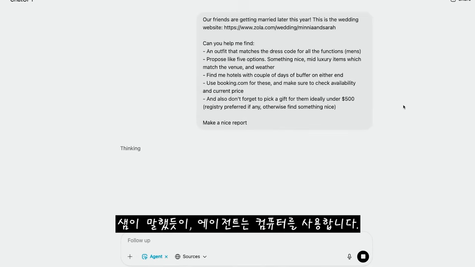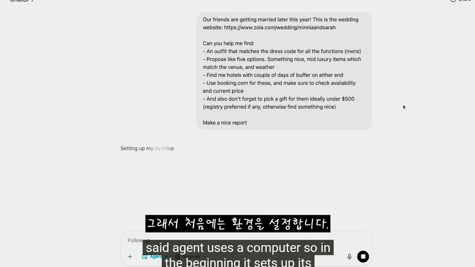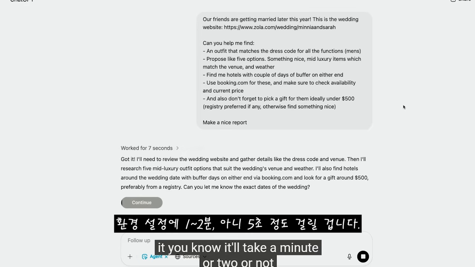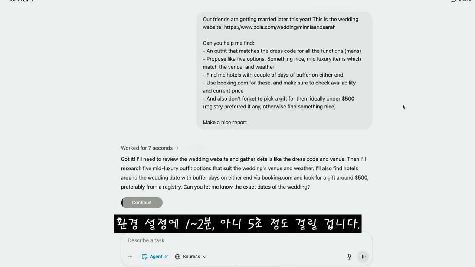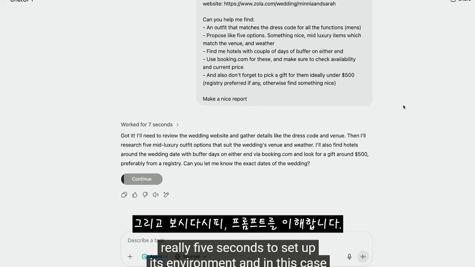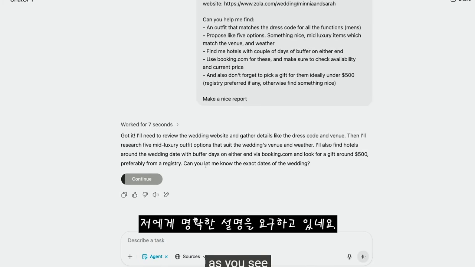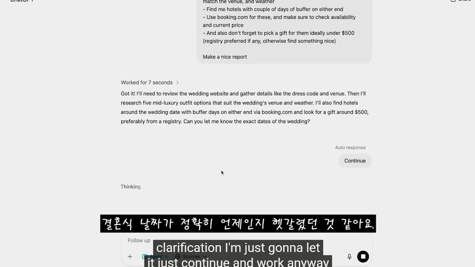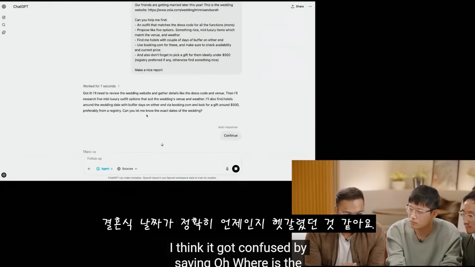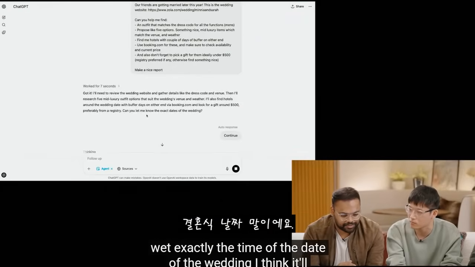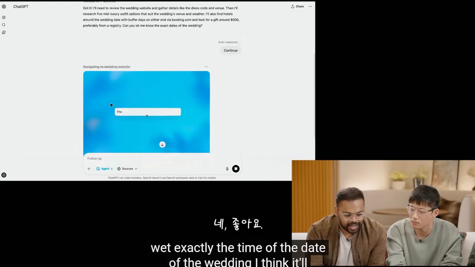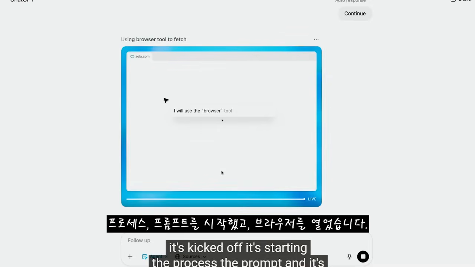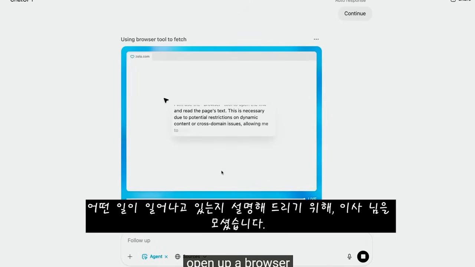As Sam said, agent uses a computer. So in the beginning, it sets up its environment. It'll take a minute or two, or not really, 5 seconds to set up its environment. And in this case, as you see, it understands the prompt. It's asking me for a clarification. I'm just going to let it continue and work anyway. I think it got confused by what exactly is the date of the wedding. I think it'll figure it out using the website. Okay, cool. So now it's kicked off. It's starting to process the prompt and it's opened up a browser. And to walk you through what's happening, here's Isa.